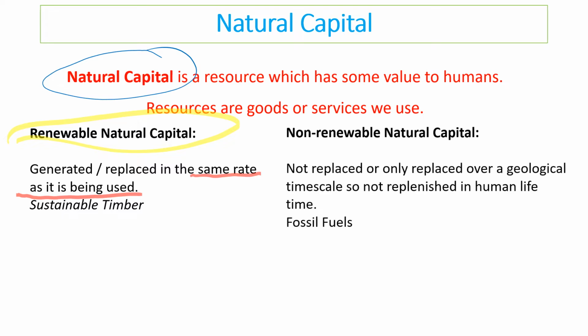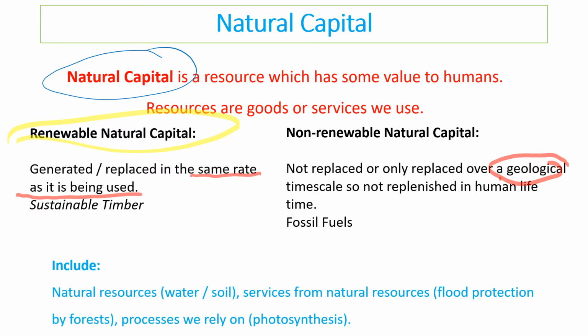There is a non-renewable natural capital, and this is when the natural capital is not replaced or is only replaced over a very long geological lifespan. So a geological time scale would be something like thousands or millions of years. So it's not replenished within our human lifetime. So fossil fuels are an example of that. They're a natural capital that we use, a resource that we use, but once they are gone, they will not be replaced for millions of years. So therefore they are non-renewable.